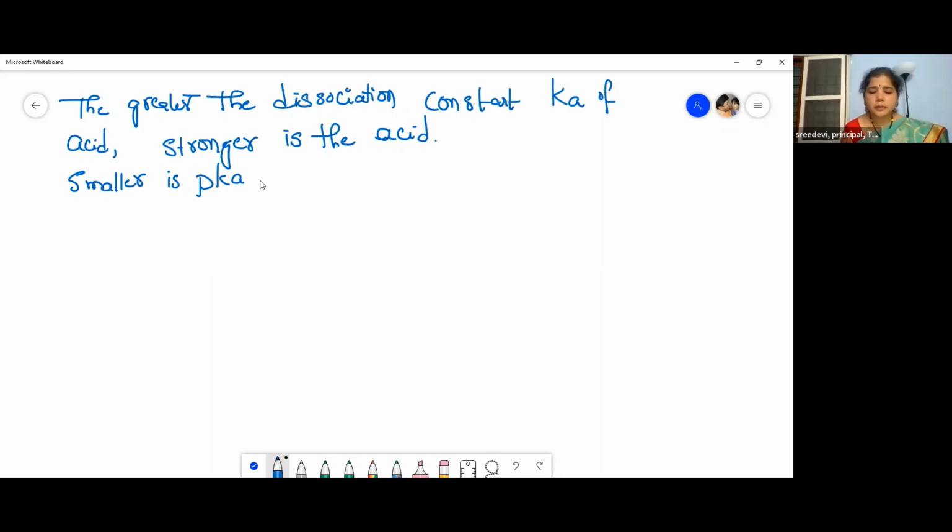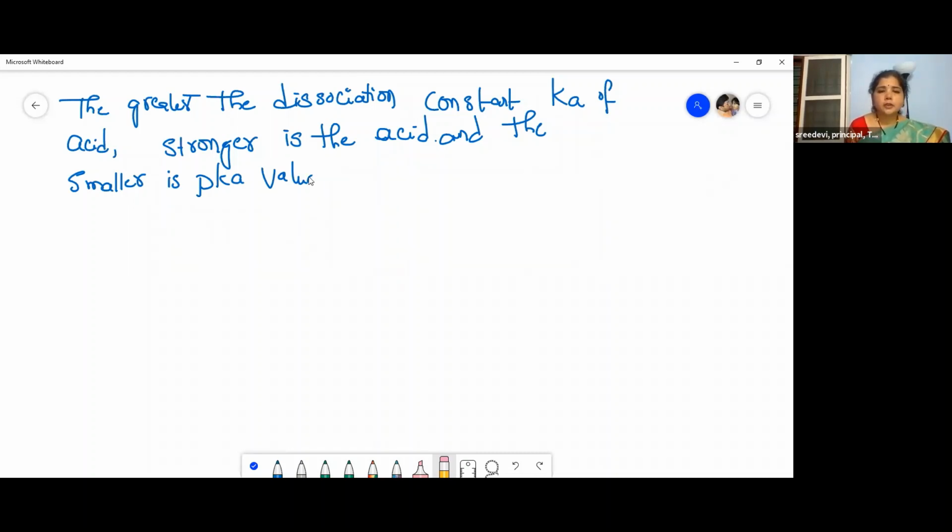So the greater the dissociation constant of an acid, the stronger is the acid, and the smaller is the pKa value. Please remember this, it's very important.